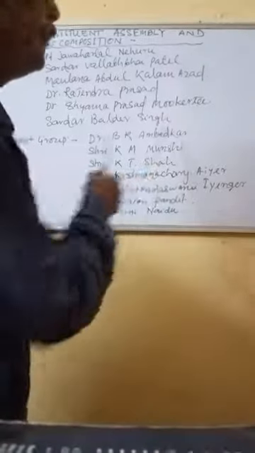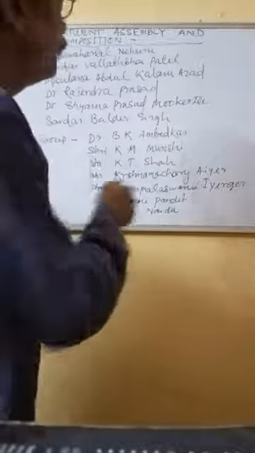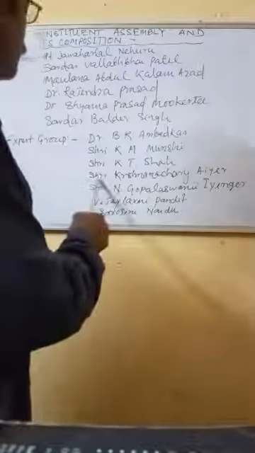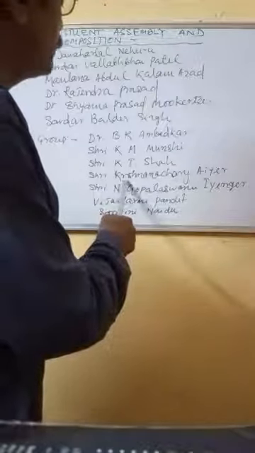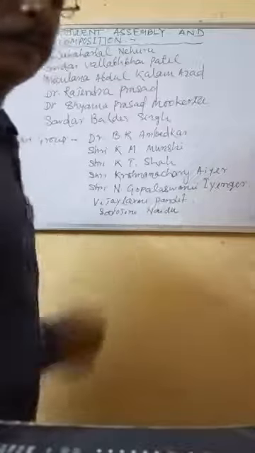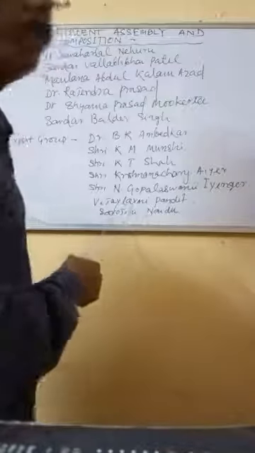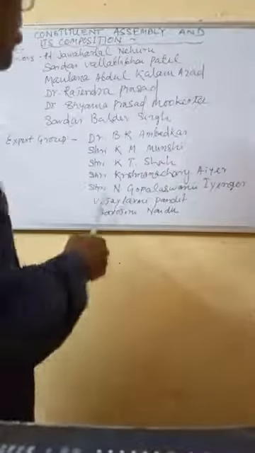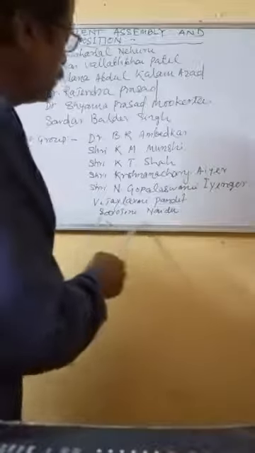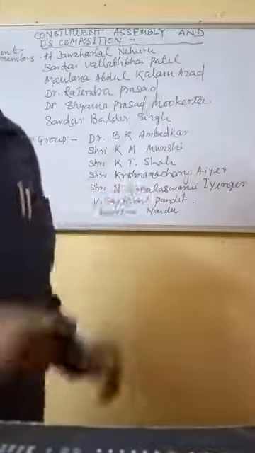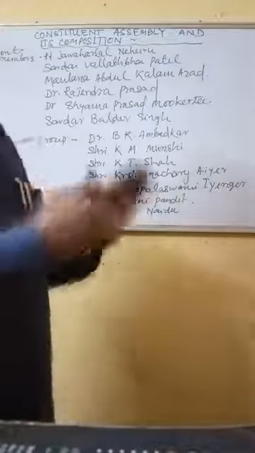Dr. B.R. Ambedkar, Sri K.M. Munshi, Sri K.T. Shah, then Sri Krishnamachari, then Sri N. Gopalaswami Ayyangar, then from the women representatives, two were there, Vijaya Lakshmi Pandit and Sarojini Naidu. These are the prominent members of the Constituent Assembly.